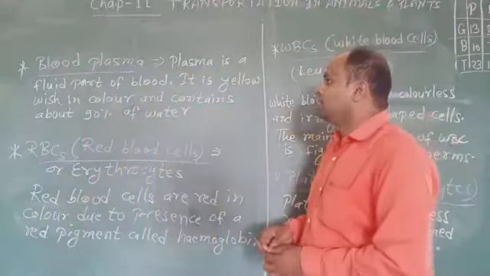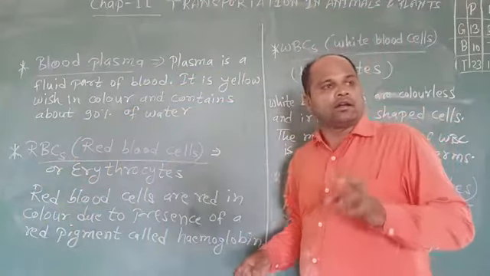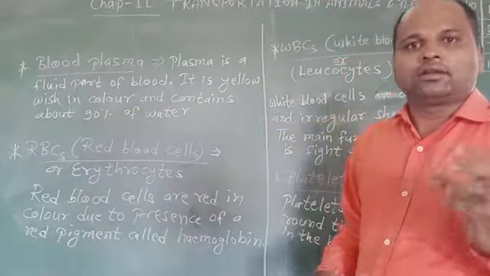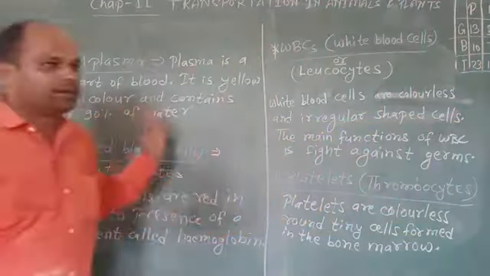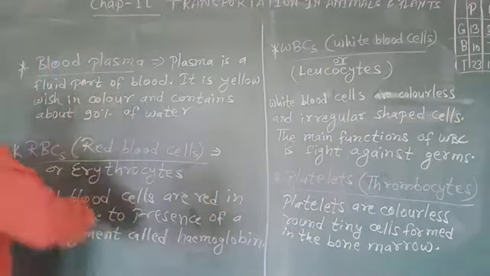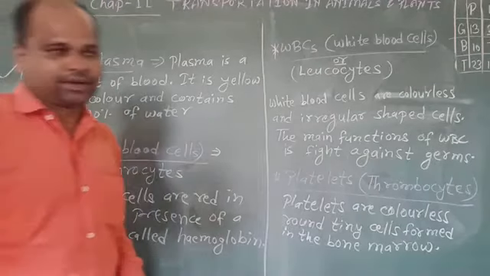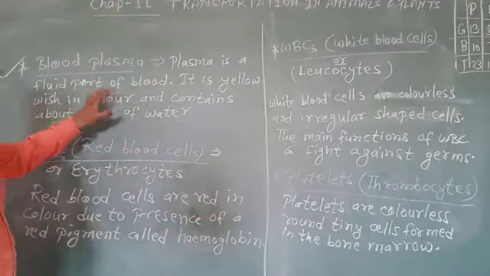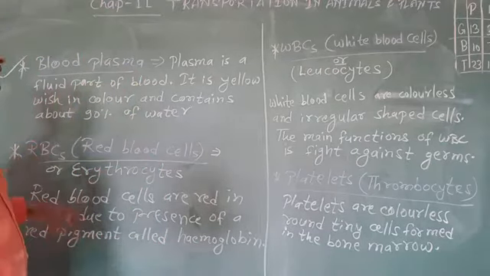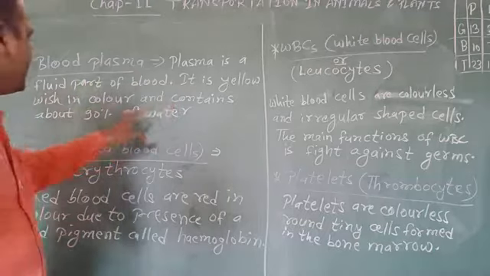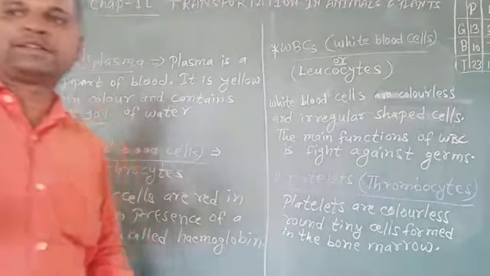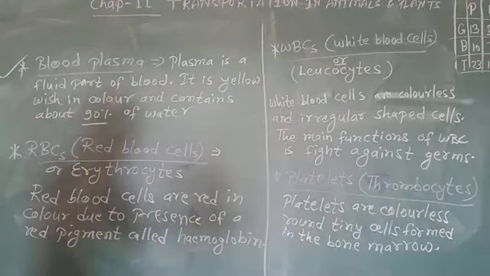So students, I will deal with all the parts of blood. Firstly, I will deal with blood plasma. Plasma is the fluid part of blood. It is yellowish in color and contains about 90% of water. That's clear? Yes, sir.